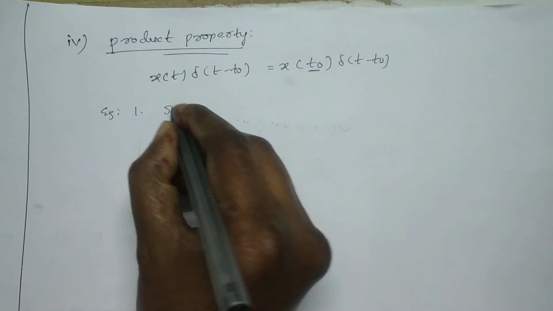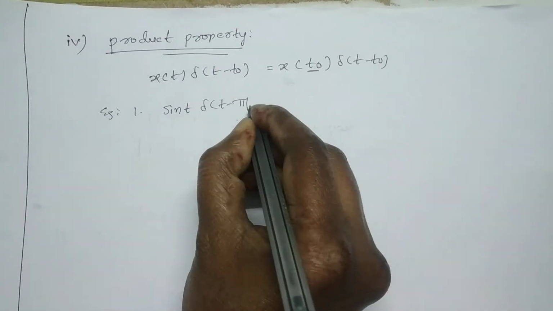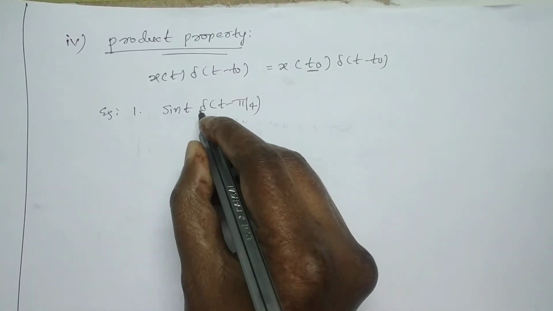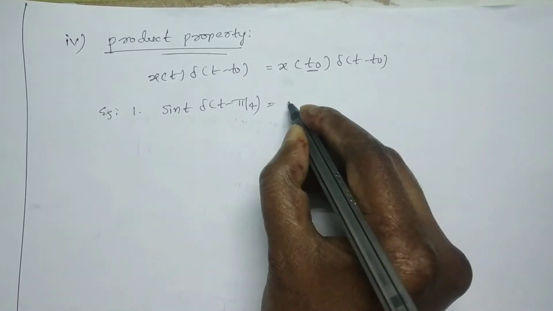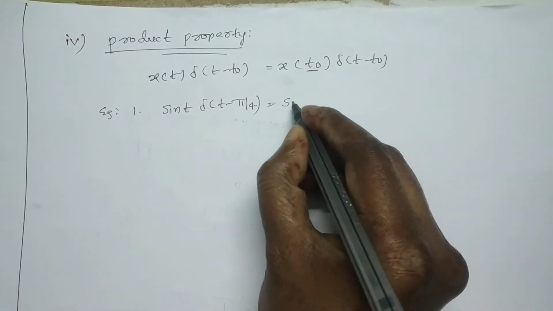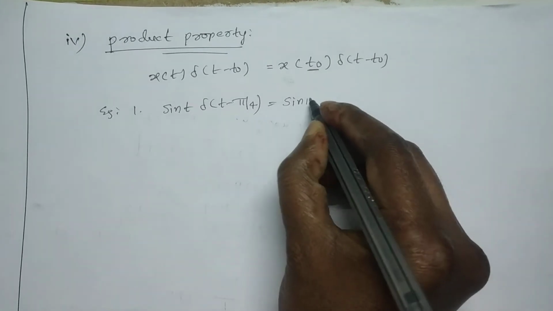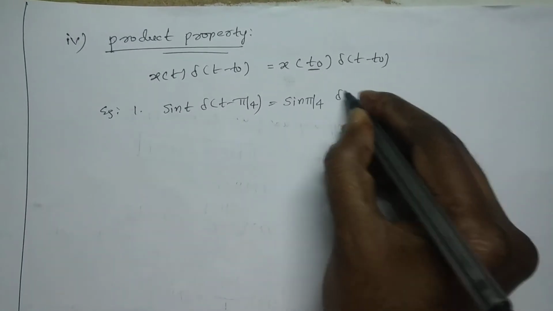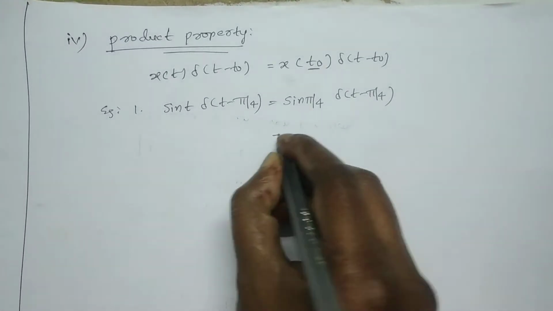Example 1. Sin t into del of t minus pi by 4. Here the impulse is shifted by an amount of pi by 4. So the given function is sin t, and we can observe the result of sin at pi by 4 multiplied by del of t minus pi by 4.